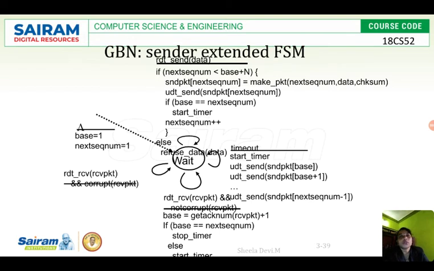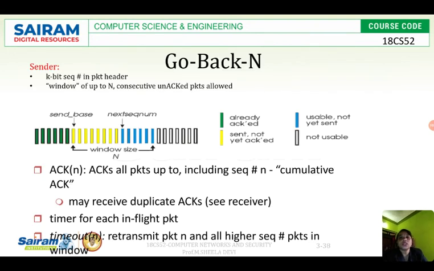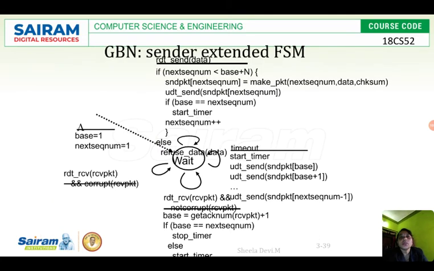Then sndpkt[nextseqnum] = make_pkt(nextseqnum, data, checksum). So which packet do I have to send? Whatever is in blue should be sent. That is why I am creating the packet with the next sequence number, here 3, 4, 5, 6, 7, 8, 9. So packet 9 should be sent now. That's why the next sequence number will be 9 here. sndpkt[9] = make_pkt(9, data, checksum).